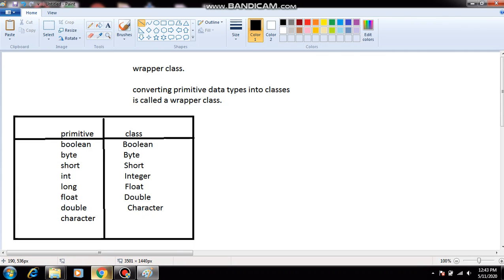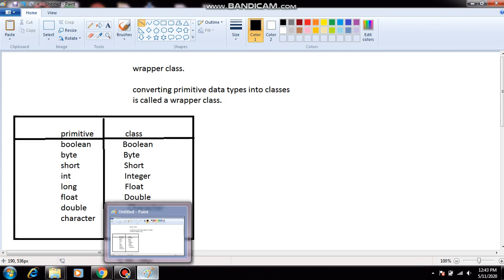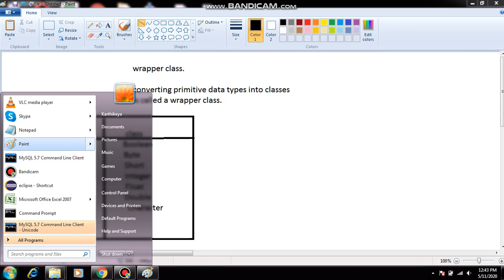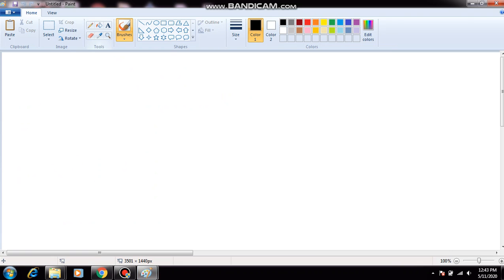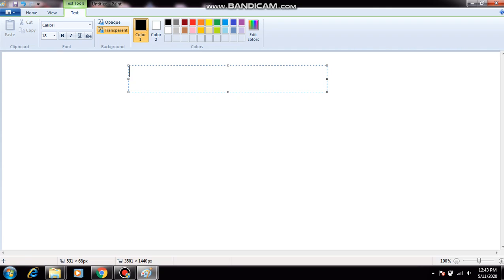The next and very most important topic is the collection framework. What is meant by collection framework?